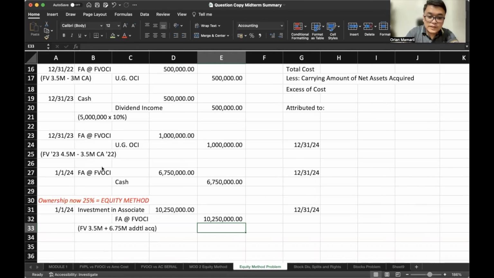After moving our account title from financial asset FVOCI to investment in associate, we also close, that is very important to remember, close our unrealized gain OCI account. And when we are closing unrealized gain OCI account, because we have acquired additional investment, it will be closed to retained earnings. So debit unrealized gain OCI and credit retained earnings.